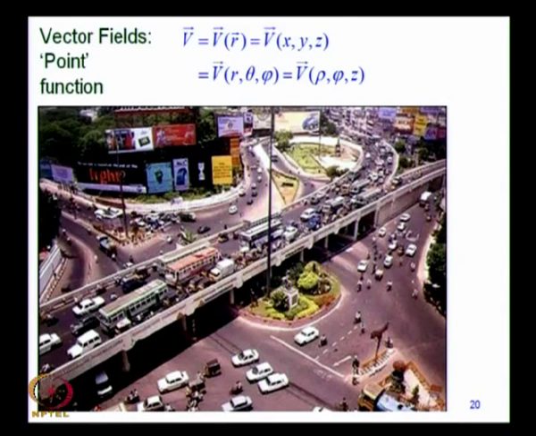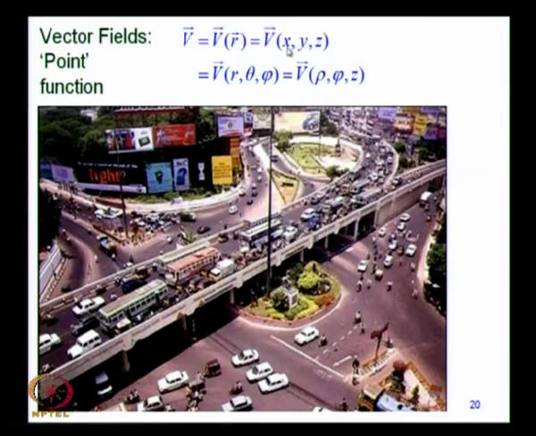This is a photograph, taken at a particular instant of time. If you talk about the velocity at a given point in space, we can talk about x, y, z because there is a flyover. At the same x, y coordinate you could have a vehicle moving at a certain velocity on the lower plane and another vehicle moving at another velocity on the higher plane, on the flyover.